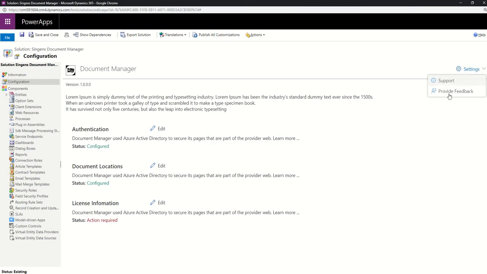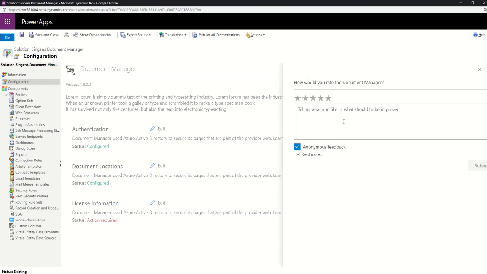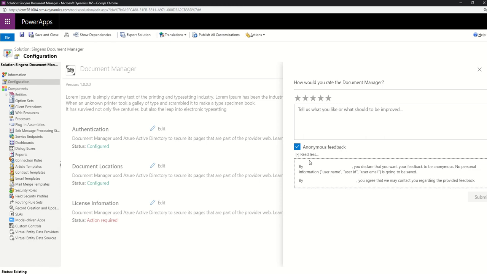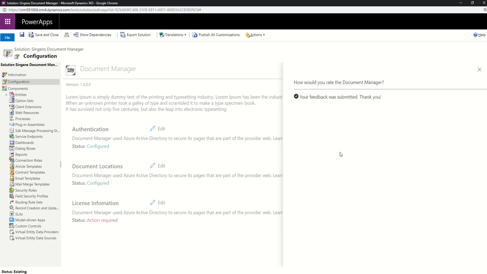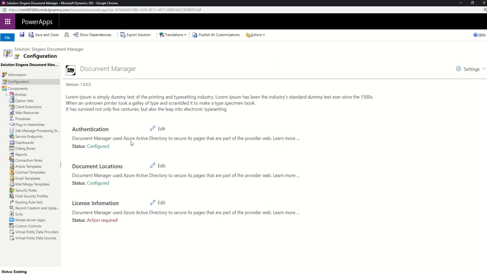The good thing is that people can provide feedback directly from here. There is information about whether it is anonymous or not. You can select here and say it's a perfect add-in, this button will be fixed, and when you click it, all this goes in real time to my database. So this communication works, and now our app is configured.